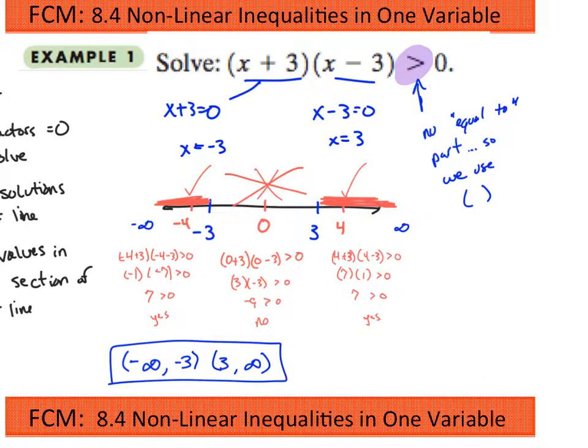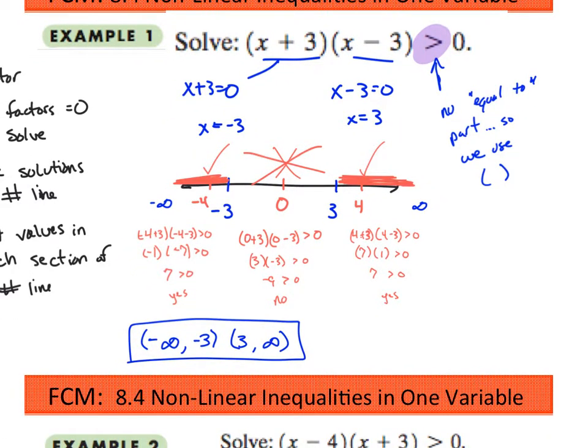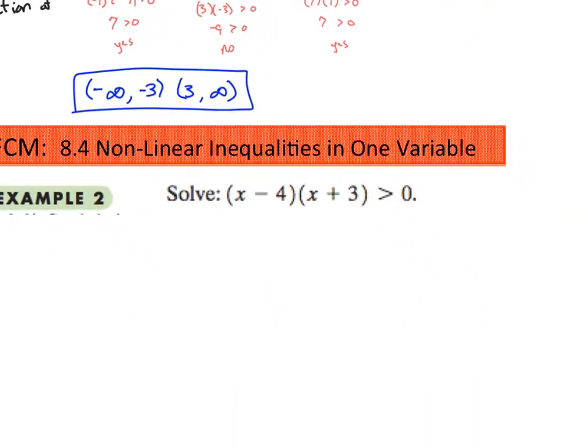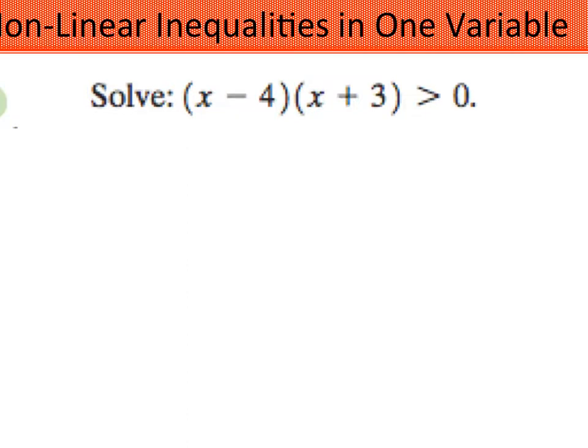We put our solutions on the number line, and then we checked a value in each section to see if it worked or if it didn't. Okay, that's our procedure for these nonlinear one-variable inequalities. So let's try another one.